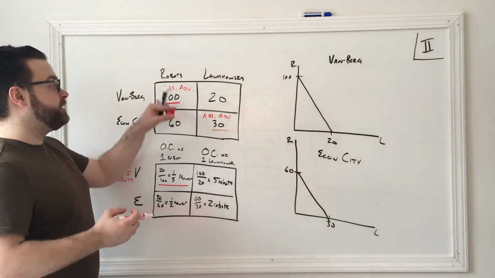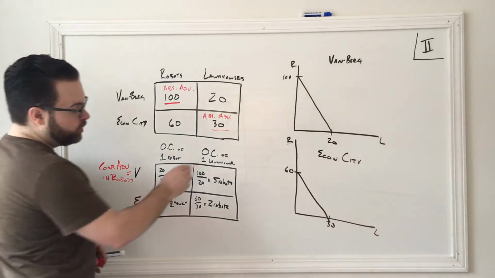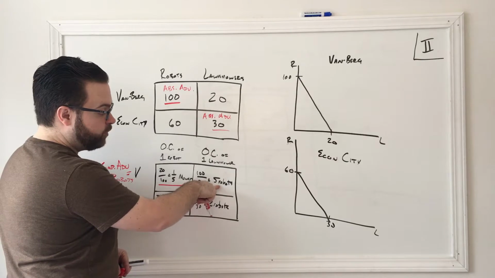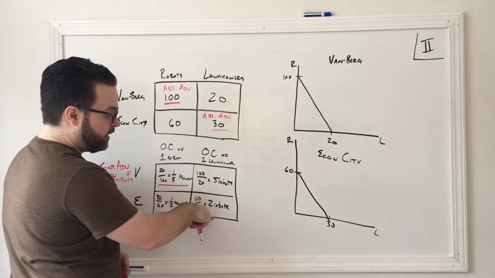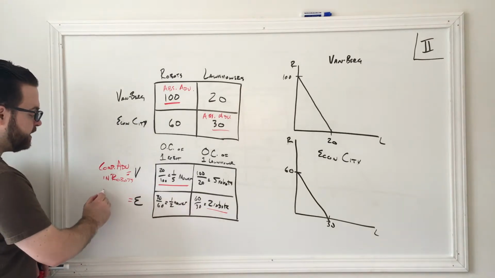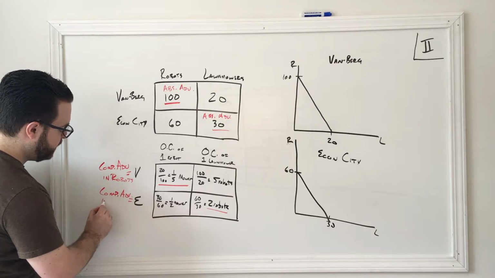Now that coincidentally is the same as the absolute advantage, but doesn't always have to be that way. Now let's look at lawnmowers. In order to make one lawnmower, it costs Vanburg 5 robots. It costs Econ City 2 robots. 2 is smaller than 5, so Econ City has the comparative advantage in mowers.